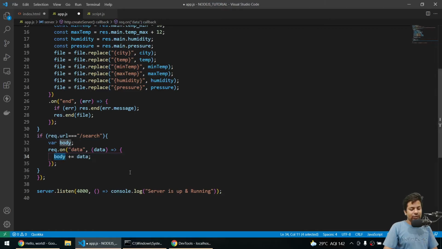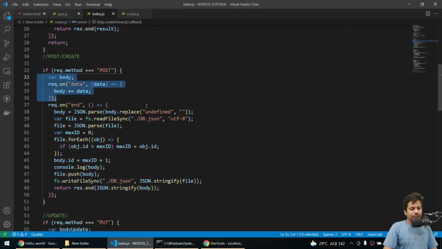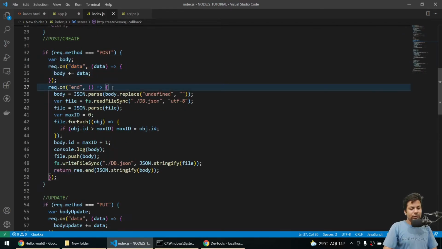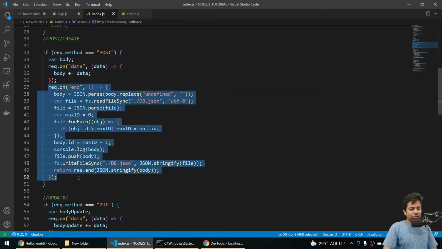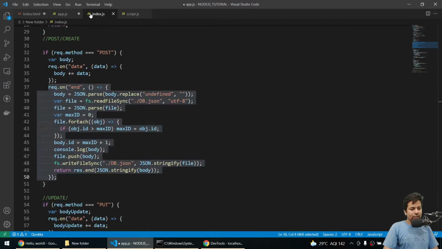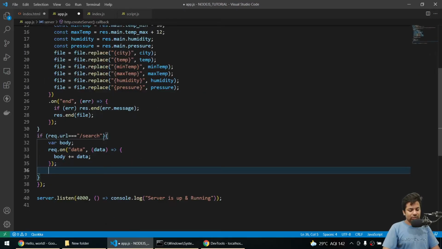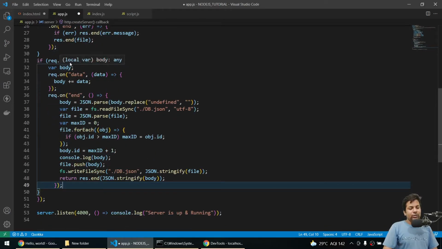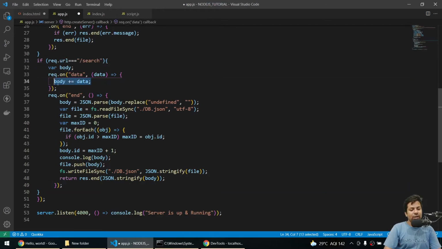After that, I'll go back here again, and again we are doing the same stuff. So I'll copy this whole stuff and paste it here. So when we send the data in the forms we can get the data in the body, then we'll just parse the data, because we were getting some undefined at that time also.